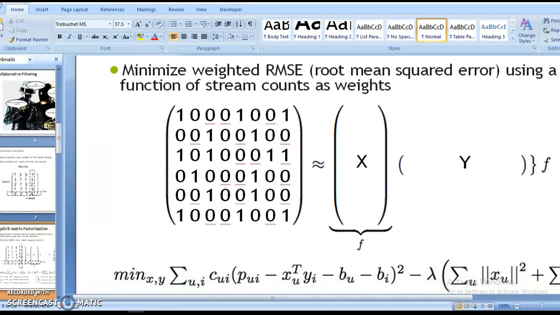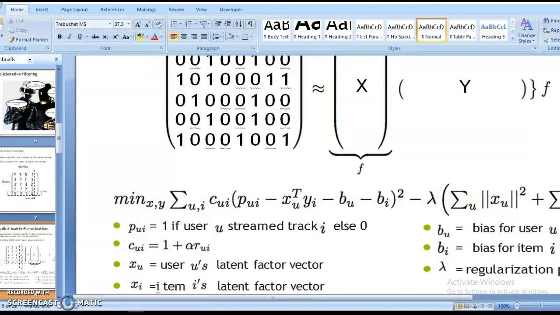You can see here the matrix model and the formula for it. The different formulas go with it.